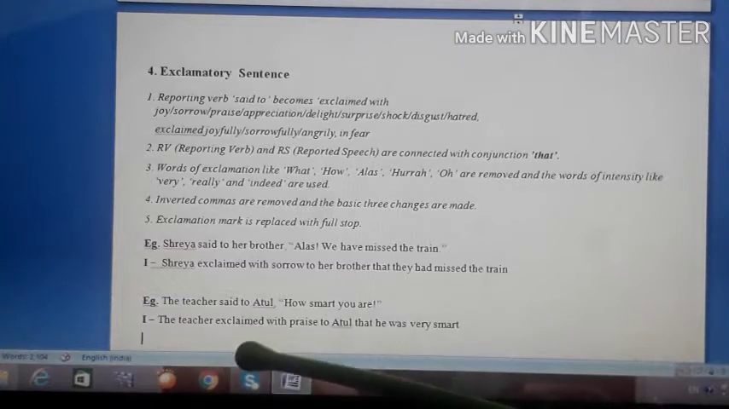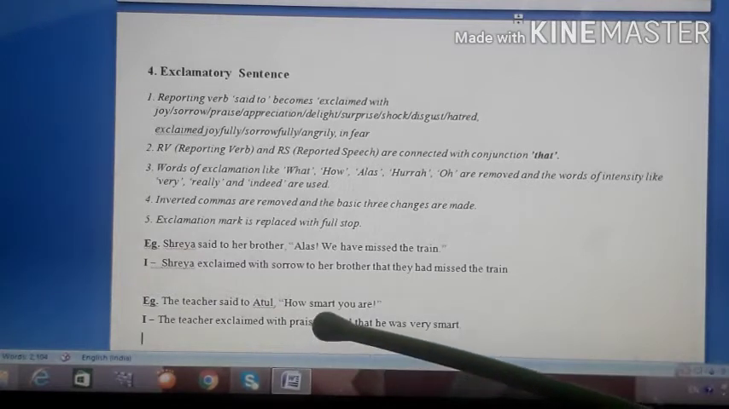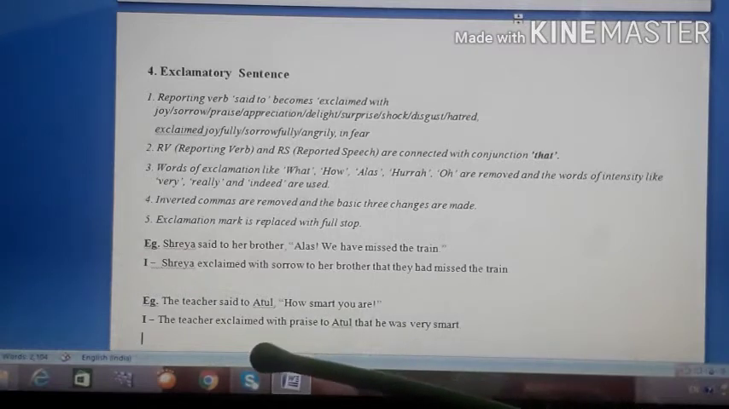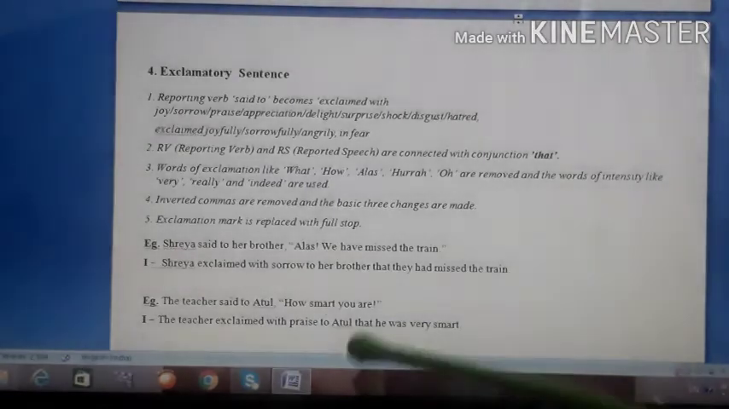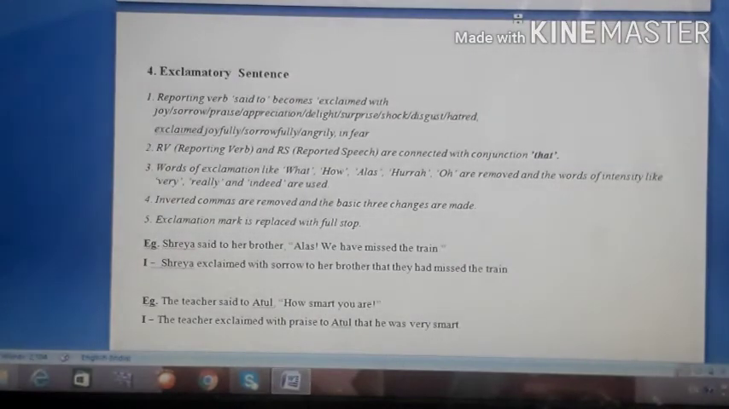So the teacher exclaimed with praise, when this particular sentence just praises Atul. So that's why I have taken these words. The teacher exclaimed with praise to Atul that he was very smart. So how did I remove it? Students, how is removed and very I have used. Word of intensity, word of exclamation, how is removed. Both the parts are again connected with the conjunction that.